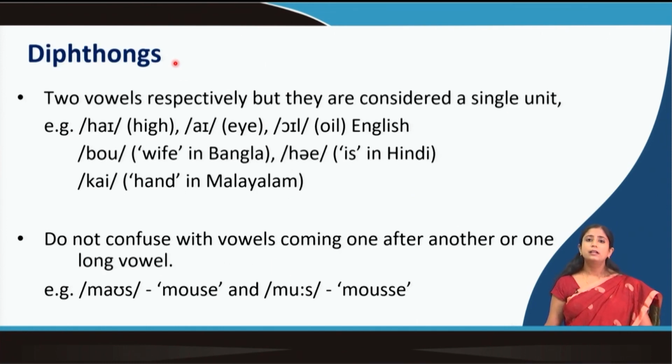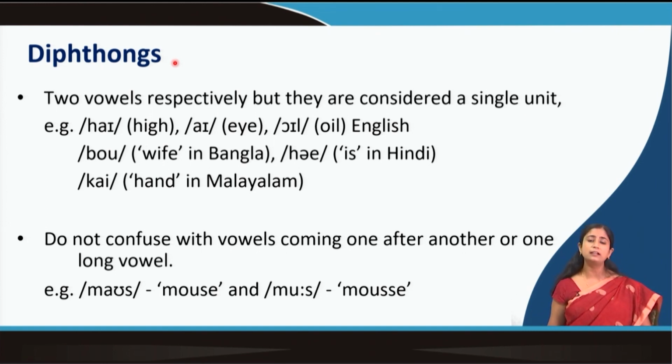Now, let us talk a little bit about diphthongs. When two vowels come together and they form a single unit, they are called diphthongs. The term diphthong is also used very commonly. Whenever two vowels are coming together, it is often referred to as a diphthong, but it is not so. Whenever two vowels are coming together and they are behaving as a single unit, you can't actually divide the two vowels, then only they are diphthongs.